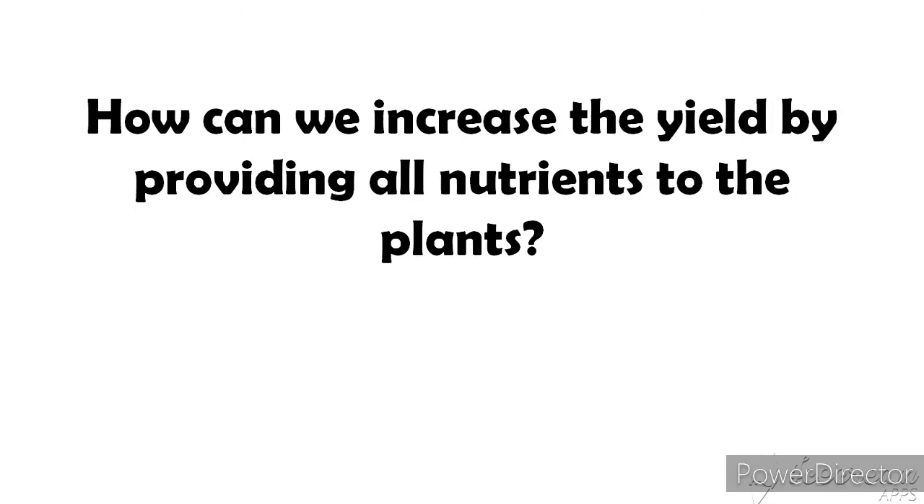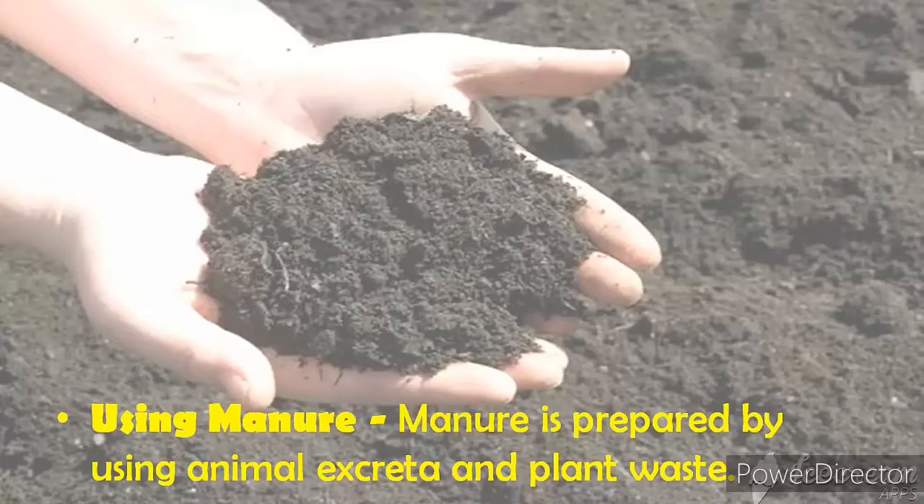The best way is using manure. To increase the yield, the soil can be enriched by supplying nutrients in the form of manure and fertilizers. Manure is a source of organic matter. It supplies a small quantity of nutrients to the soil. It is prepared by the decomposition of